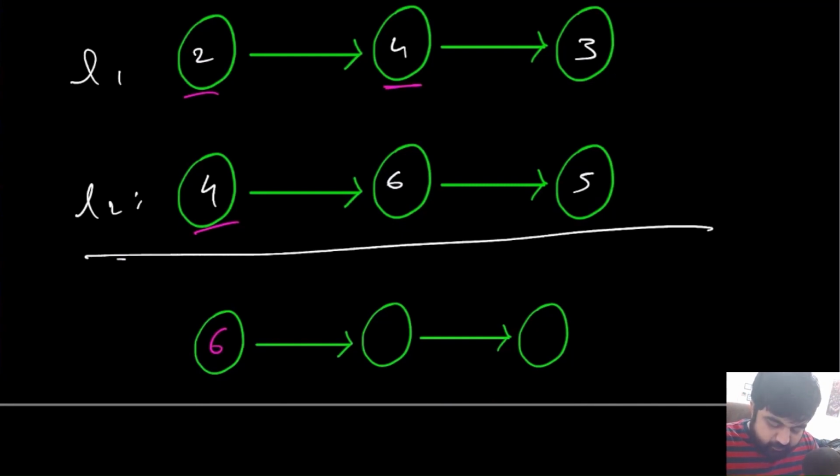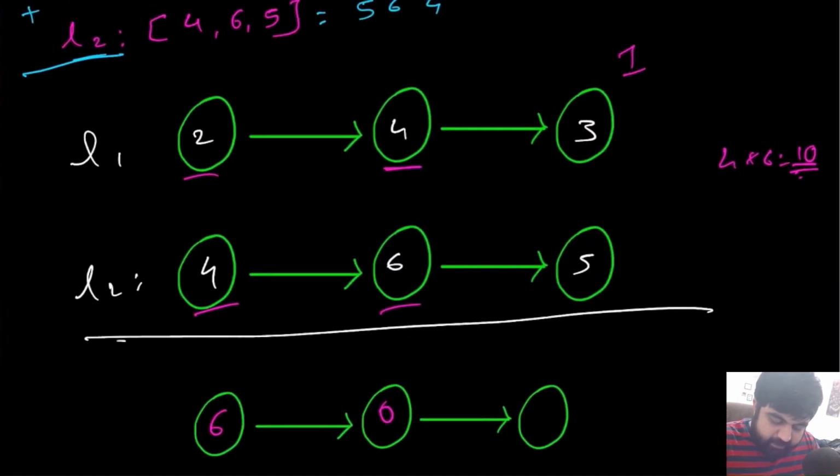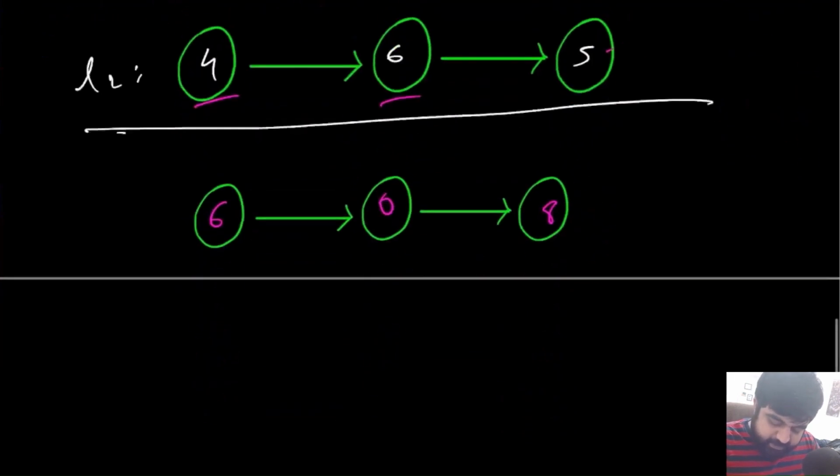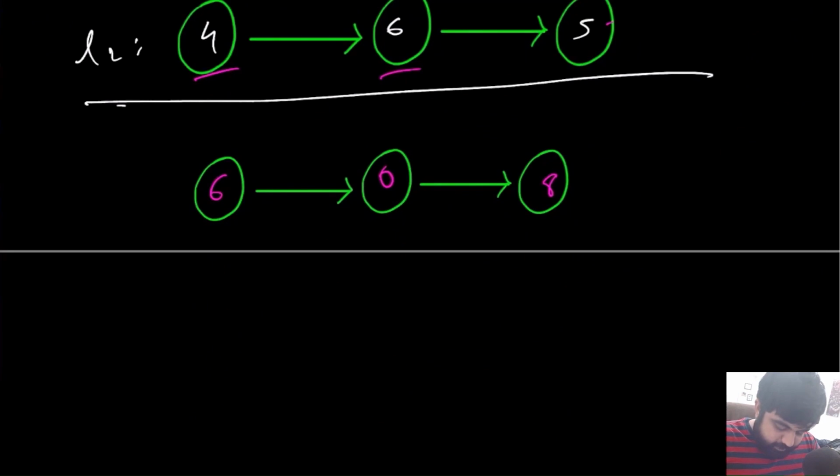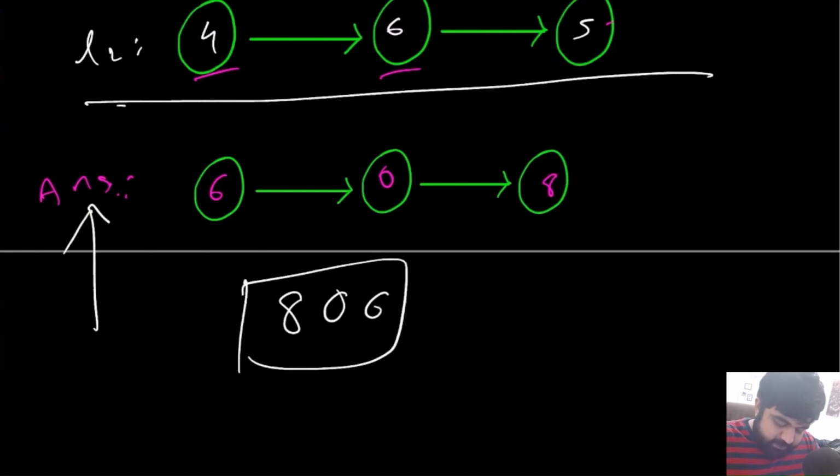Now in this case, the values are 4 and 6. So if we do 4 plus 6, the answer we get is 10. So 10 we cannot put directly as it is, because we can only store one single digit in this kind of a block, which means we can only store 0 over here, and 1 is going to be a carry that will be forwarded over here. So let's just add one carry over here. So it's going to be 1 plus 3 plus 5, so it's going to be 9. And the answer is basically 806. But again, since we have stored it in the linked list fashion, the answer has been stored reversely, but the actual answer is going to be 806. And basically this is what we need to return. So this is a really simple problem to understand.